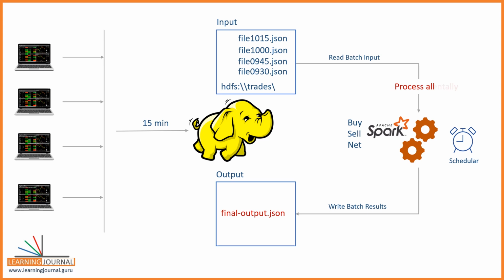Nothing to worry. We have a second approach. In this approach, I'll be reading only one file. So I'll start at 9:30, read the first file, compute the sums and keep it somewhere. I'll again begin at 9:45, read the second file, calculate the sum and add it to the previous sum and keep it as the new value. And this goes on every 15 minutes, right? So in this approach, I'm only processing the sum for the most recent file. Then I'm adding it to the sum of the earlier files to get the cumulative value, right?